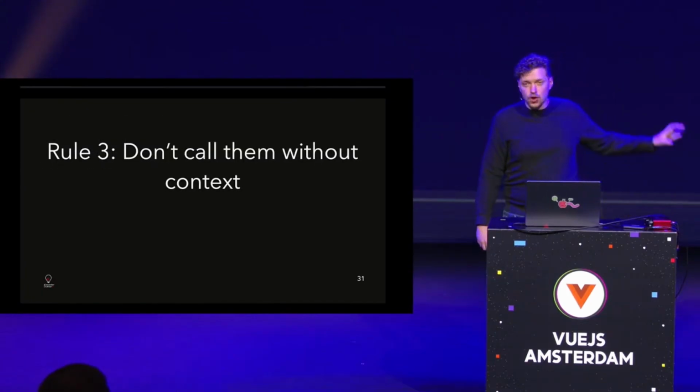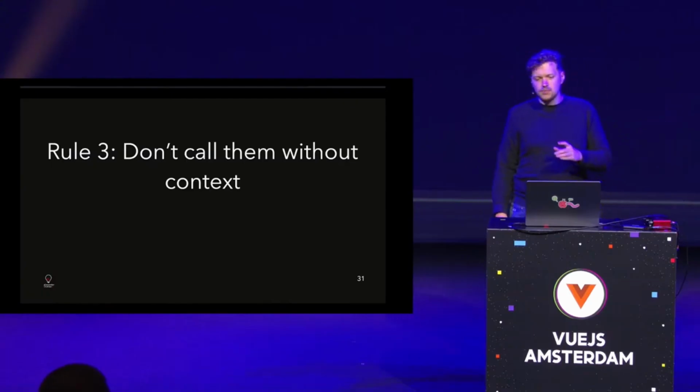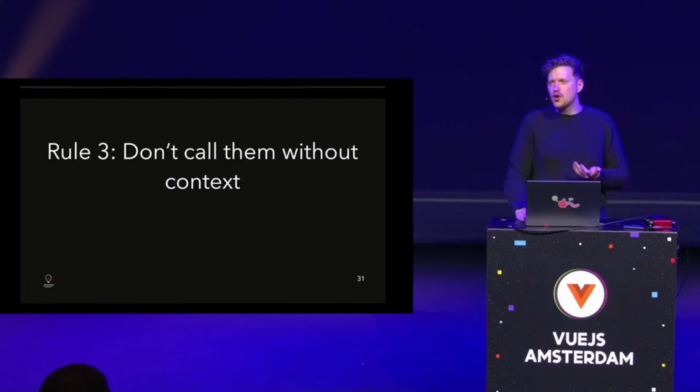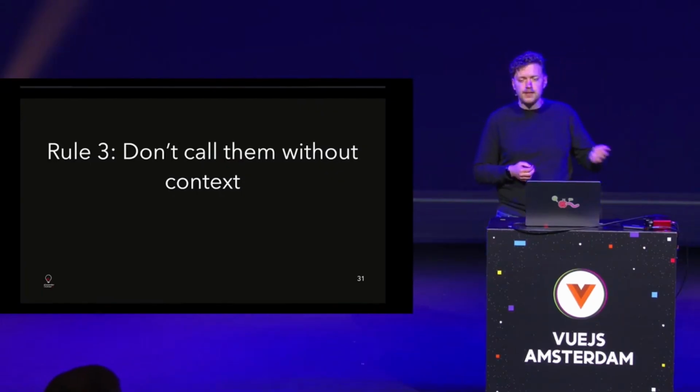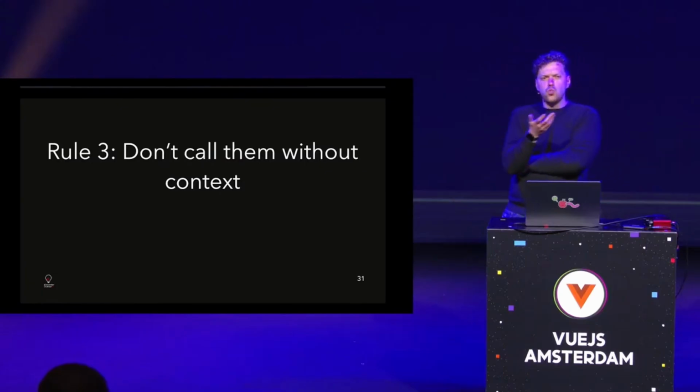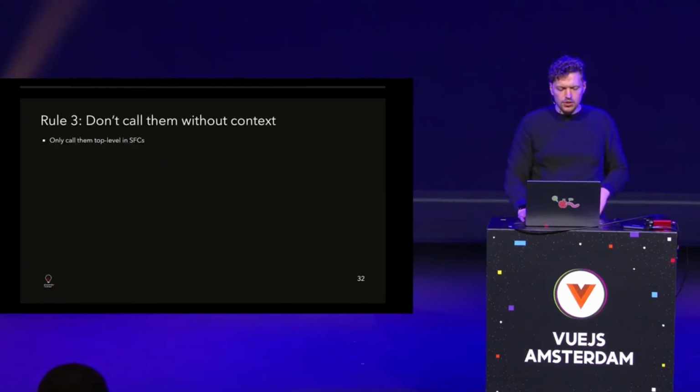Another one, we talked about context now. Don't call them without context. That's also an interesting one, because we talked about what a composable is, we need that use prefix we've seen multiple times, but where to actually use them? So only call them top level in single file components, right?